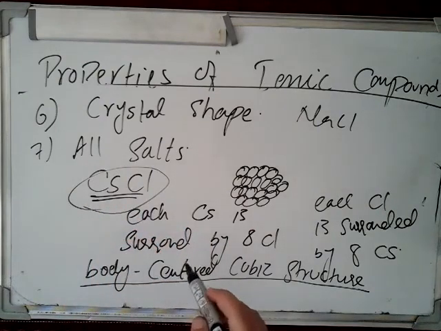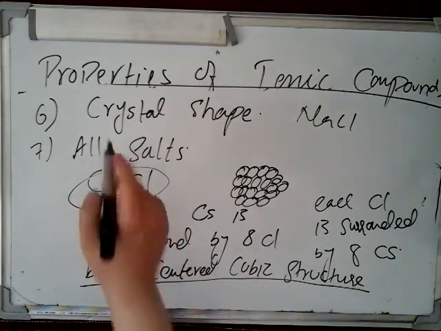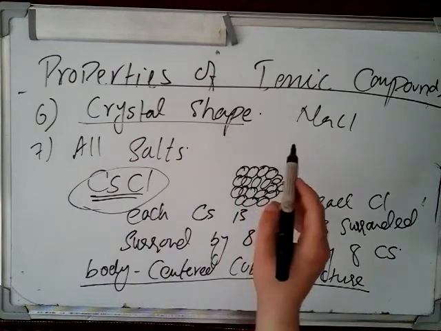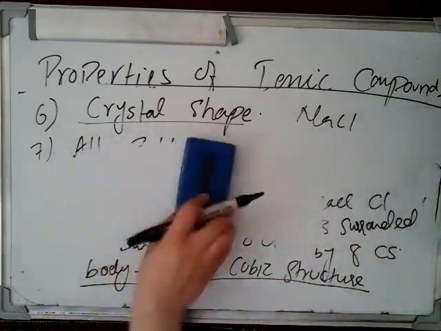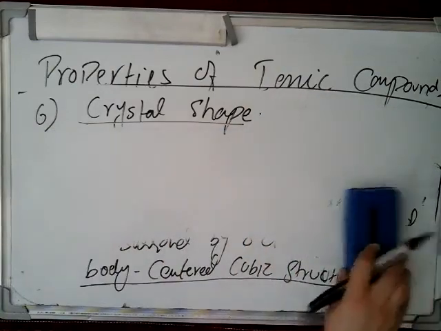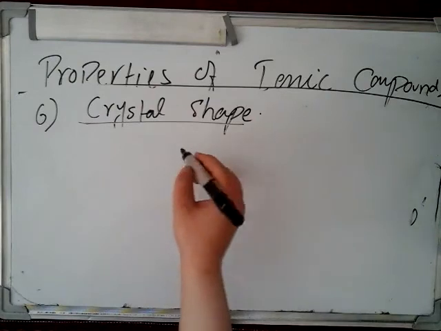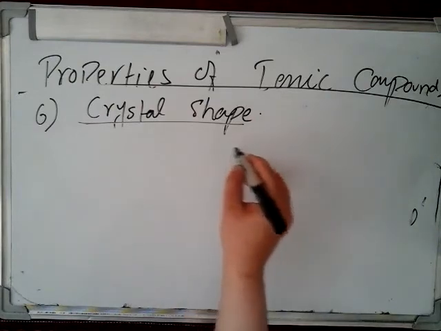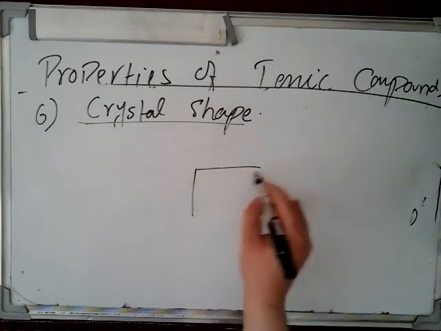Is that clear? So keep in mind that ionic compounds do exist in crystal shape. By crystal we mean that the positive and negative ions are arranged in a very proper shape. Whenever we are talking about crystal, it means that the particles, the atoms, have a very proper shape, like sodium chloride.